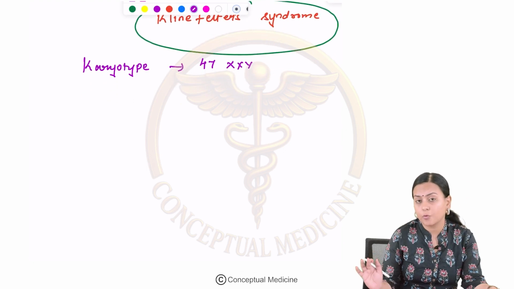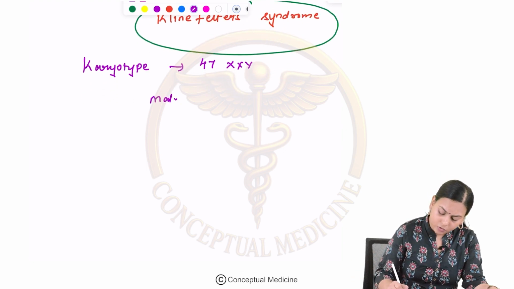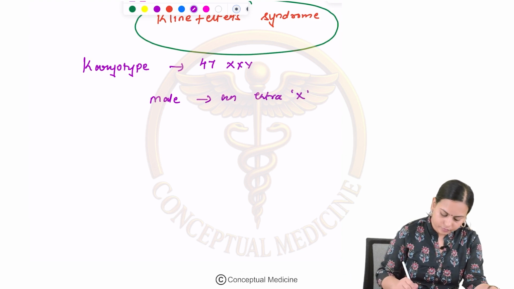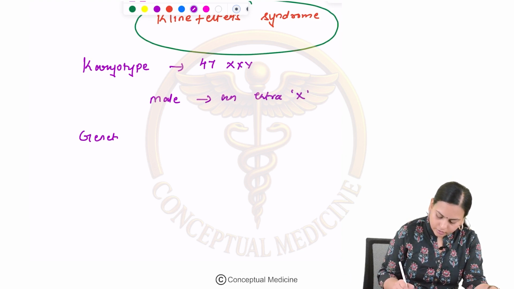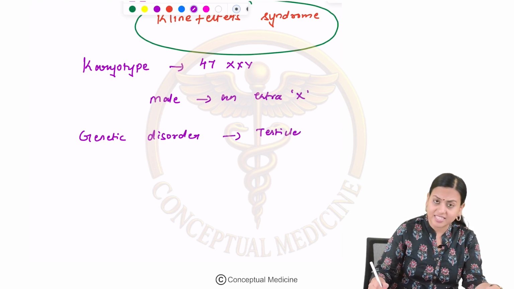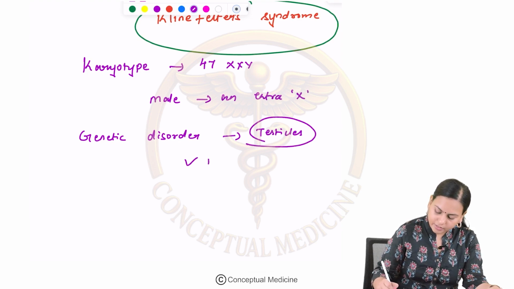That means they are males who have an extra X chromosome. Clear? So here, this is nothing but a genetic disorder that is affecting the testicles, and there is testicular atrophy.